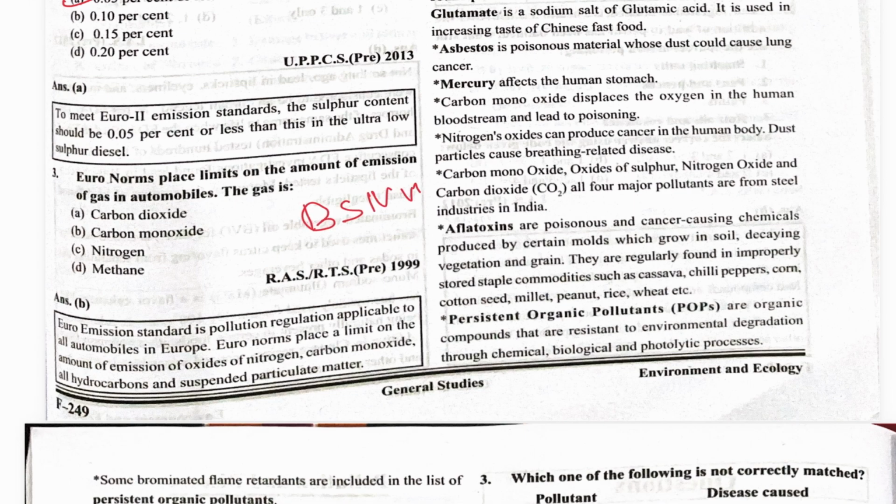BS4 or BS6 is now running in the country, that is Bharat Standard. Here it is Euro norms, Euro standard. So Euro norms place limits on the amount of emission of gases from an automobile. The gas is carbon monoxide, among others.